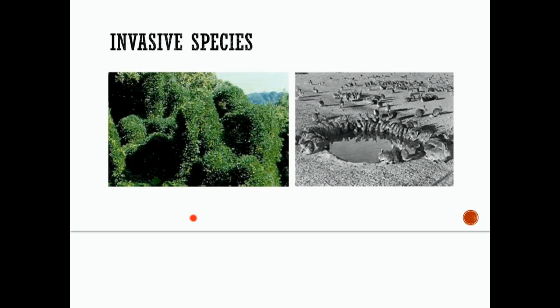So these vines have covered the native trees and bushes there so thickly that it's difficult to even see those trees underneath this invasive vine. All right, and in Australia, the European rabbit is an invasive species and it had no natural predators. So look at all these rabbits.